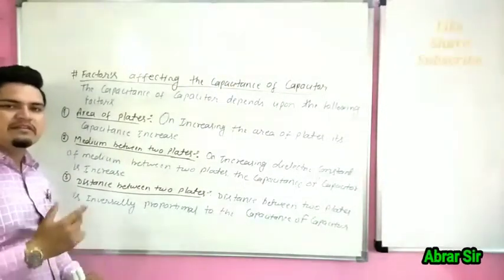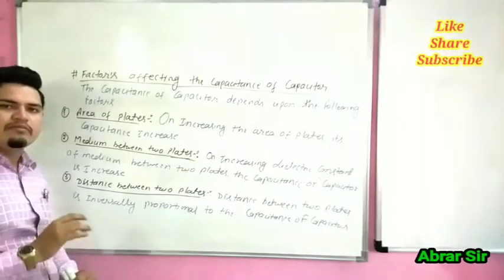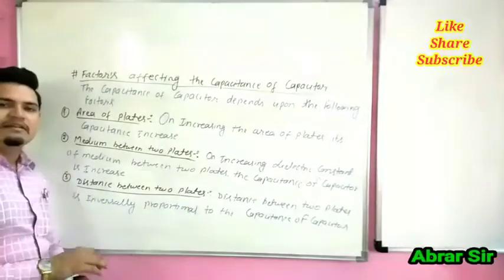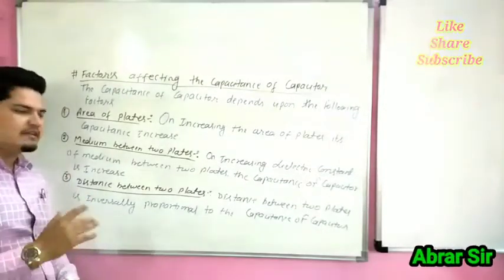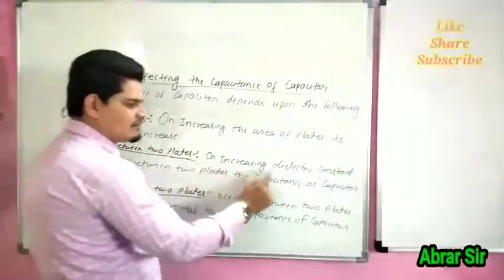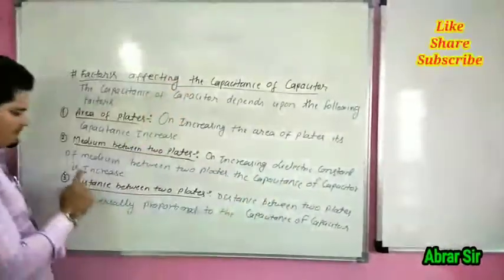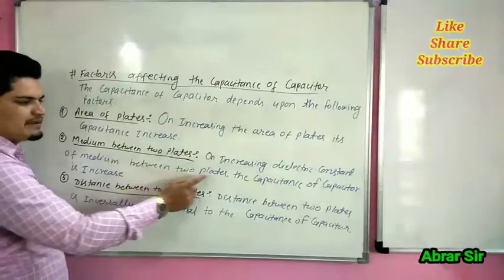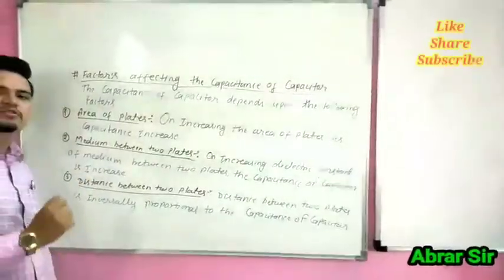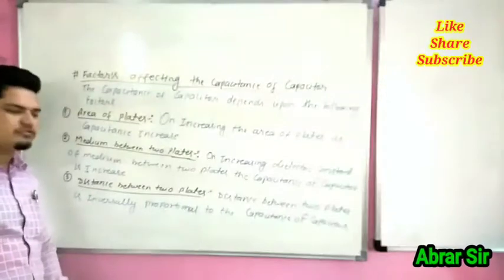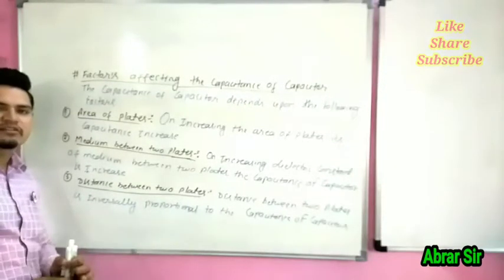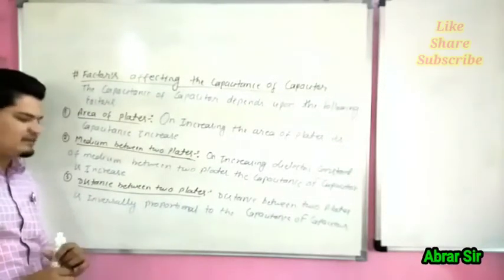When we increase the dielectric constant of the medium between the two plates, the capacitance of the capacitor is increased.